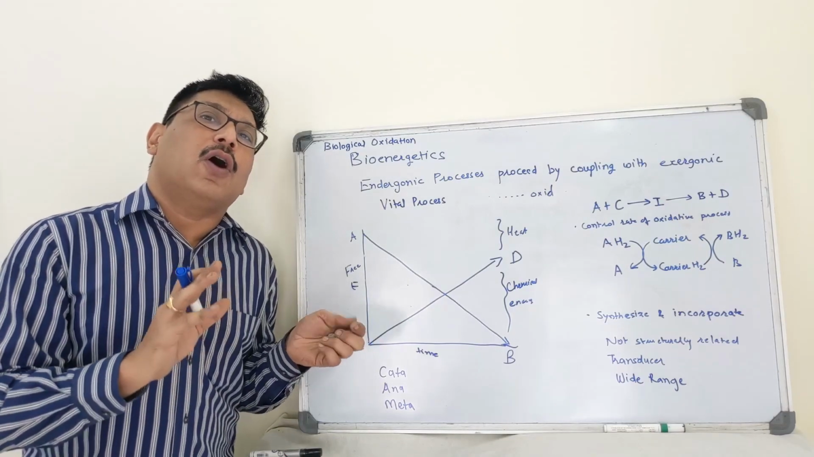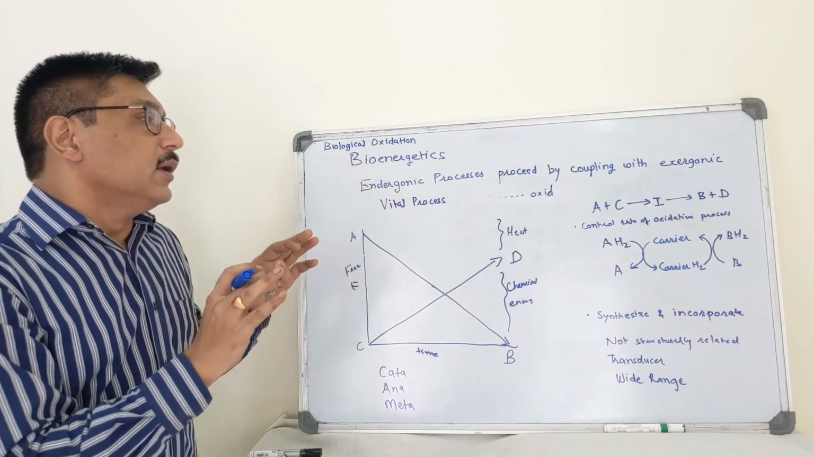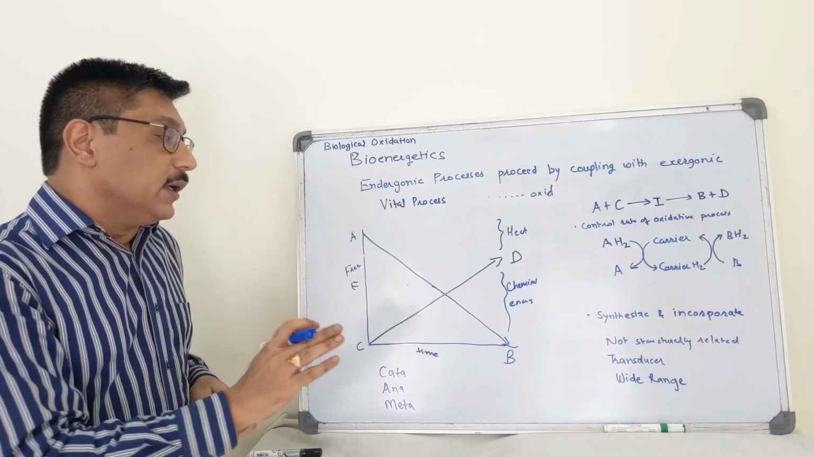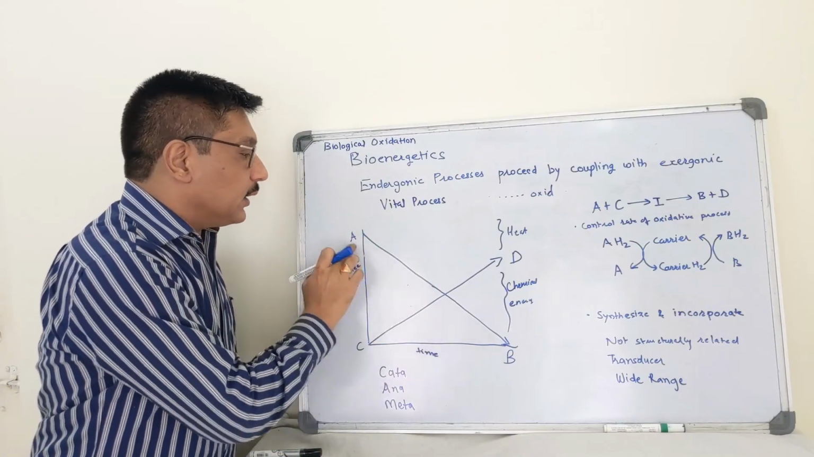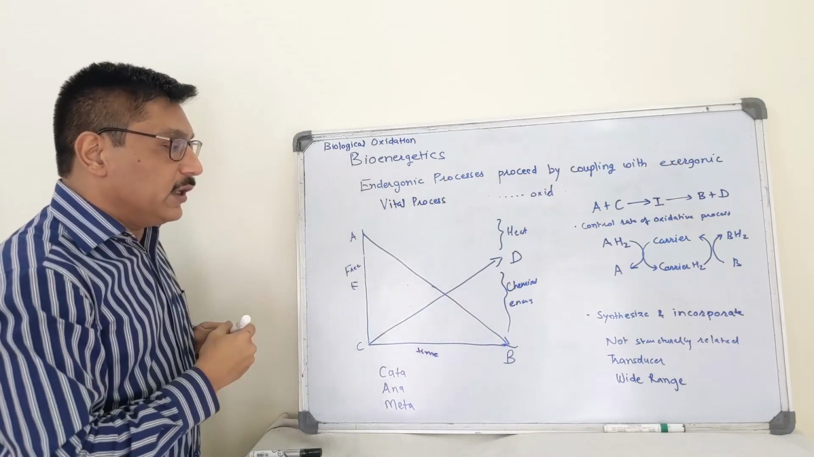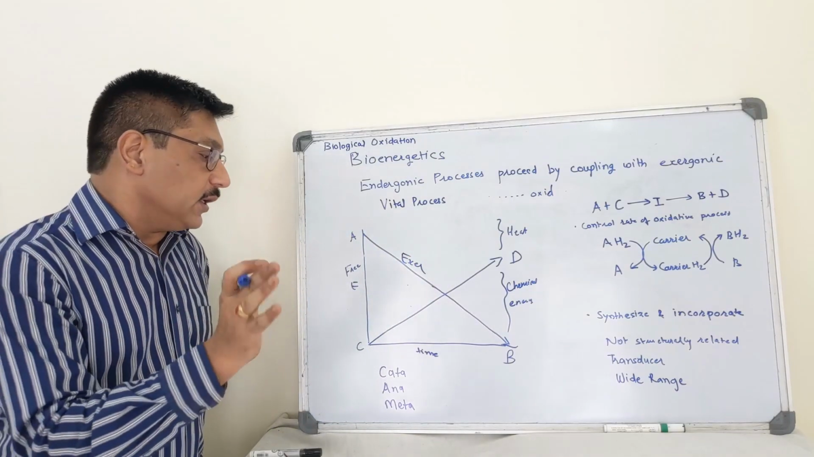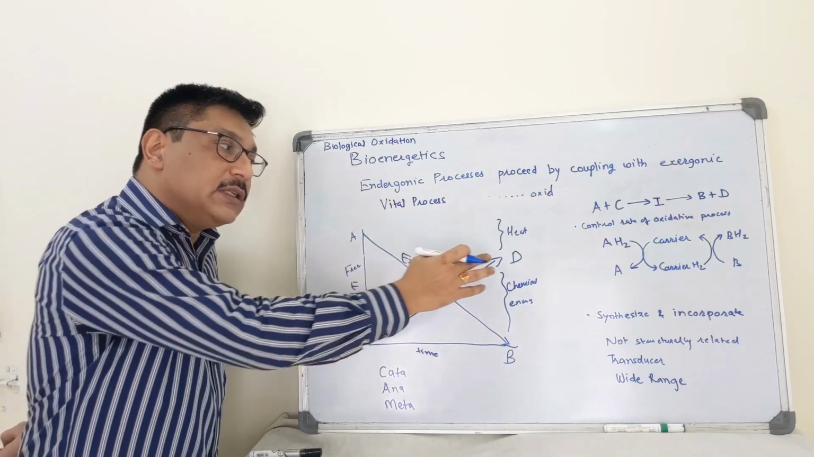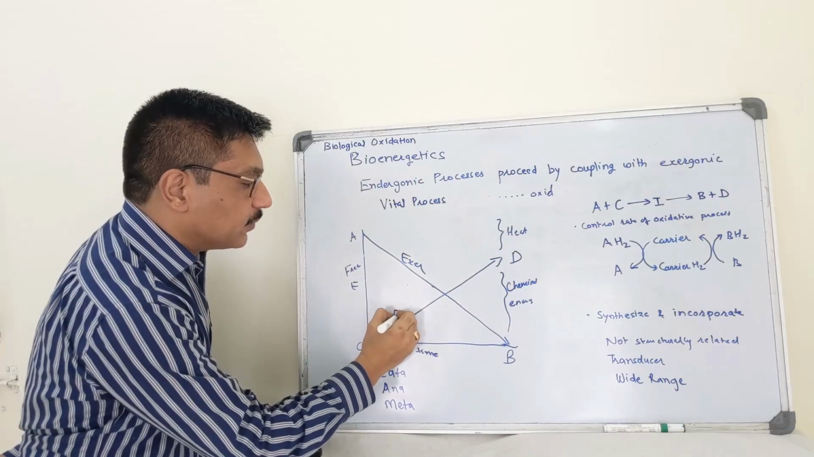What is this coupling or linking? In order to understand the process of coupling in the simplest form, it can be explained like this. One metabolite A is converted to metabolite B. This is an exergonic reaction. Now this reaction is linked with conversion of metabolite C to metabolite D, which is an endergonic reaction.